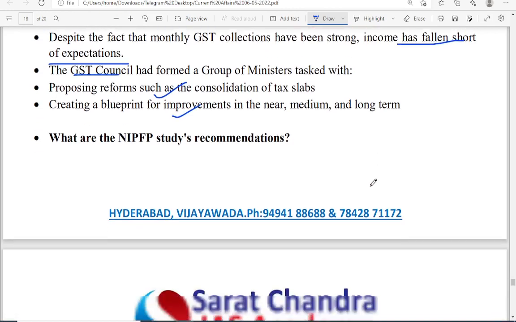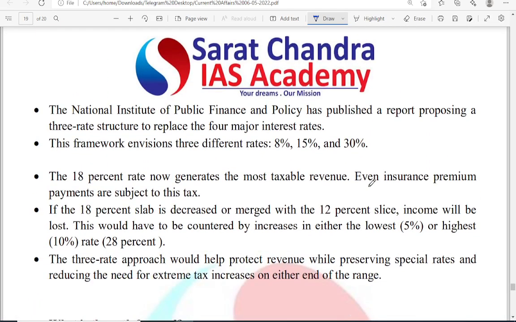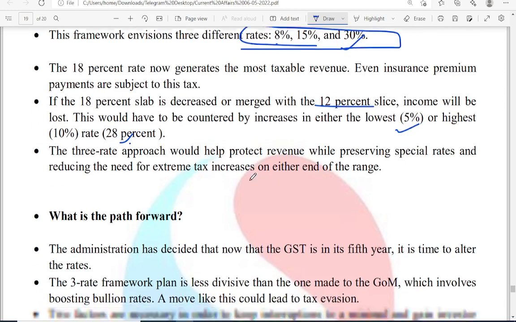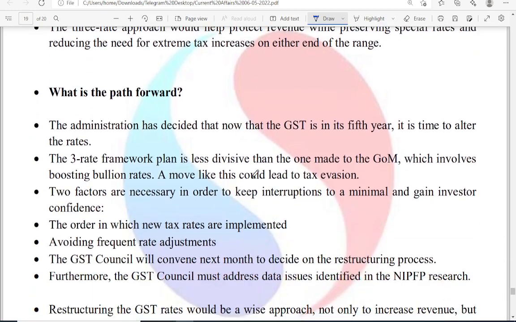Now coming to the study, the National Institute of Public Finance and Policy has published a report proposing only 3 rates: 8, 15, 30, that's it. The 18% rate now generates the most taxable revenue. Even insurance premiums are subject to this tax. So if the 18% slab is decreased and merged with the 12% slab, then income will be lost. This would be countered by the increase in the lowest rate from 5% to 8% and the highest from 28% to 30%. So first of all, they are recommending a 3-rate approach.